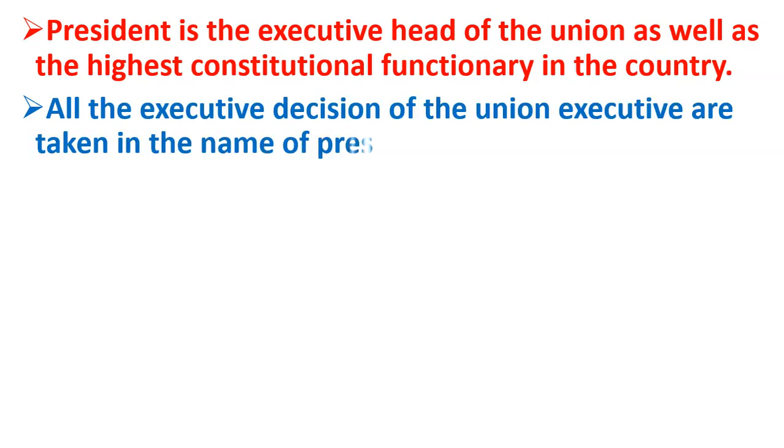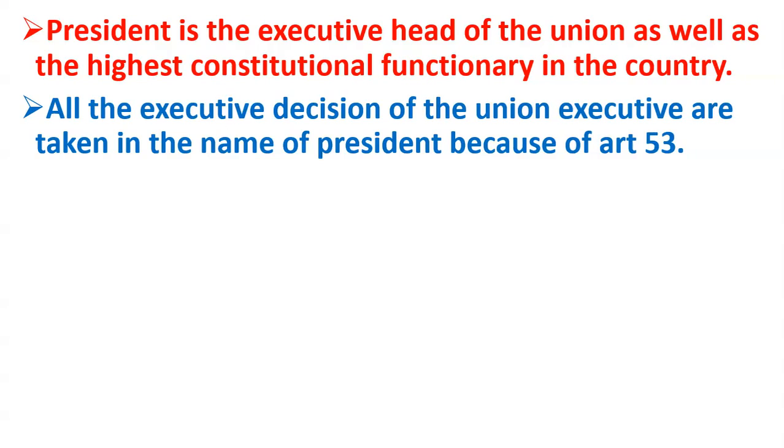Then friends, it says that all the executive decisions of the Union Executive are taken in the name of the President because of Article 53. What does Article 53 say? Article 53 says that all the executive powers of the Union are vested in the President, means the President is the in-charge officer of all the executive powers of the Union government. So all the executive decisions of the Union are taken in the name of the President. Now what does it mean? I will give you some examples so that you can understand it very easily.